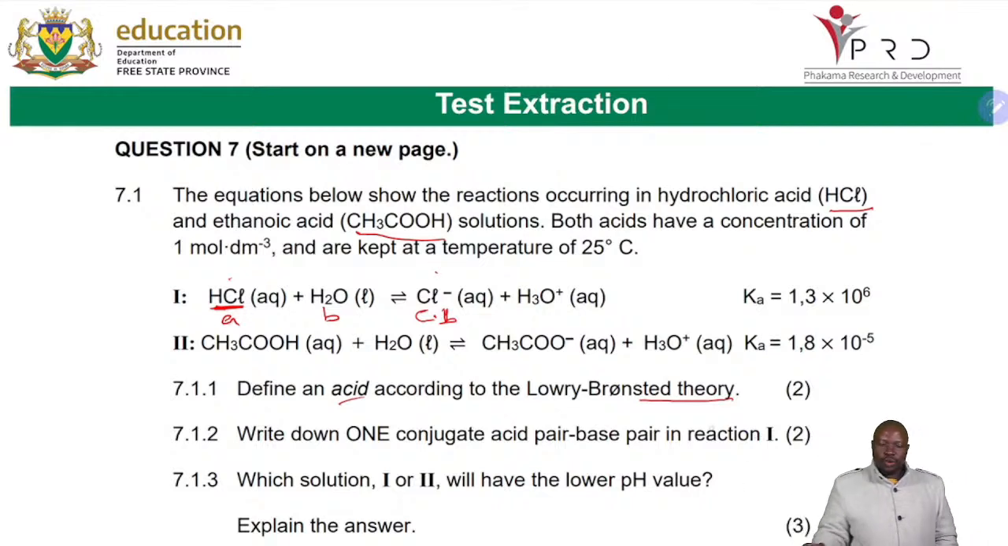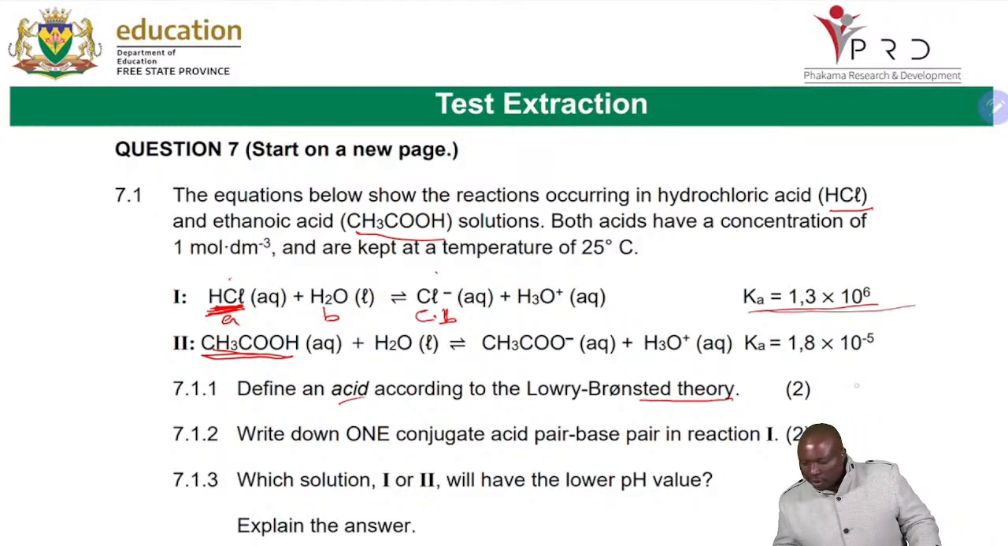Which one of the solutions, 1 or 2, will have a lower pH value? You can look at the Ka value, or you can look at the acids themselves to say this one is a strong acid. Remember, strong acids have a lower pH, around 1, 2, 3. So which one between 1 and 2 will have a lower pH? You will know that this will be 1, which is your HCl. It has a lower pH because it's a strong acid. Or you can refer to the Ka value. You can see it has a very high Ka value, hence we are saying it's a stronger acid.